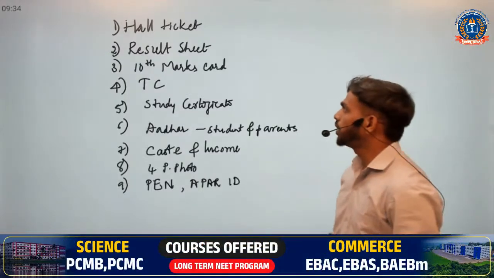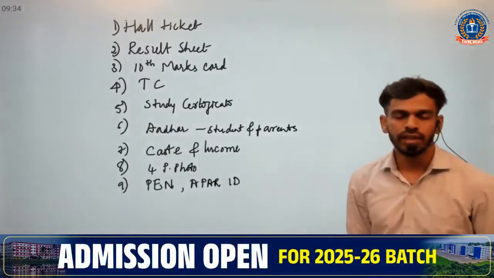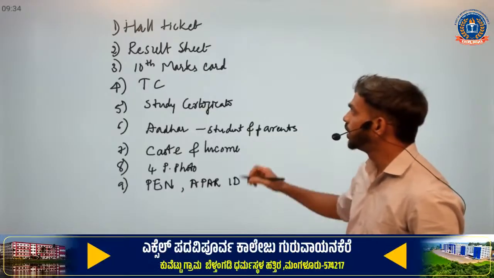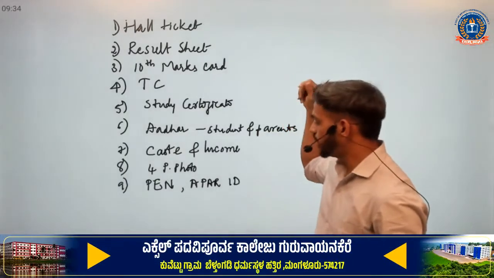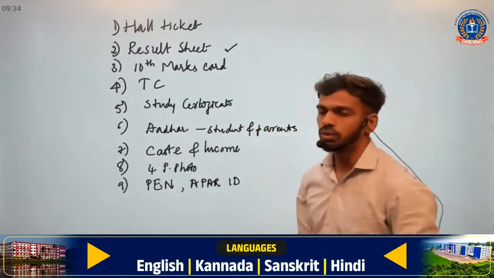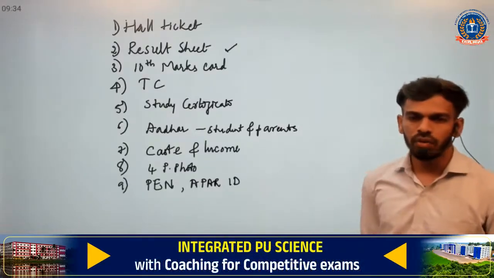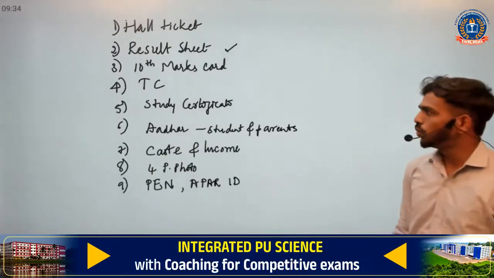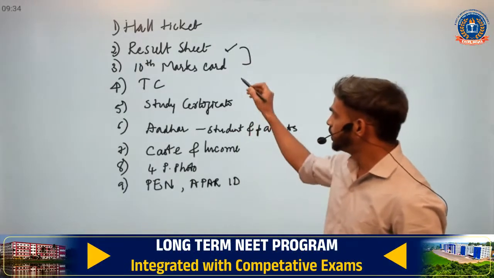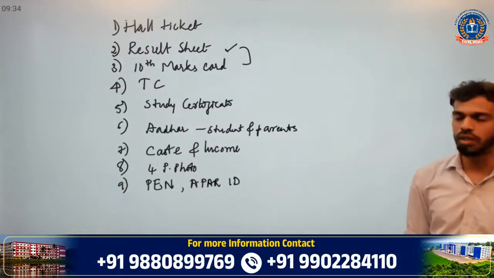So you have to carry the following certificates. First one is the hall ticket. Anyway, you will have that hall ticket. You have to carry the provisional result sheet. The 10th marks card original may not be available at this moment, so you have to carry the provisional marks card. Similarly, the TC may not be available right now. Later you have to submit it.